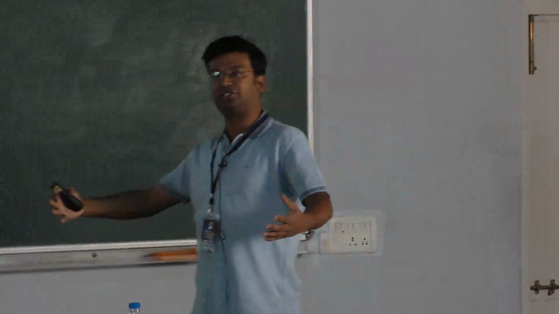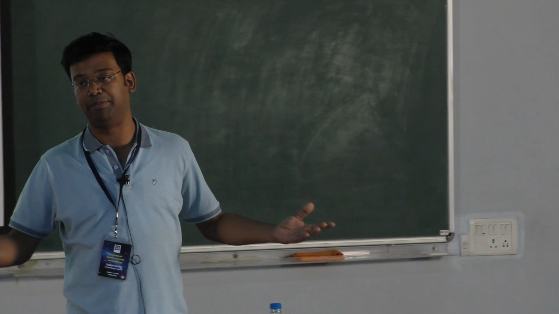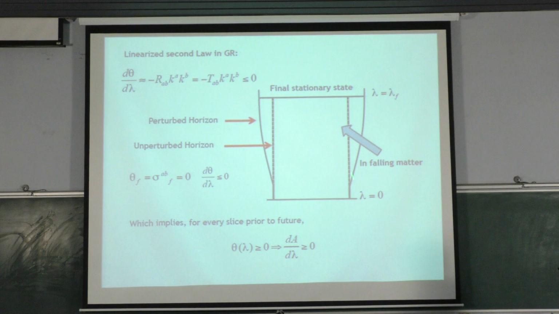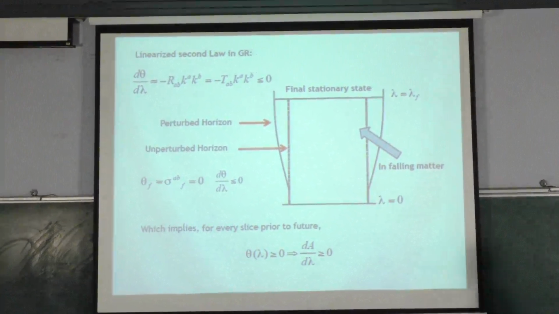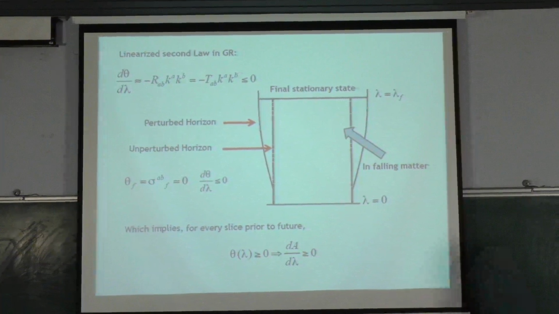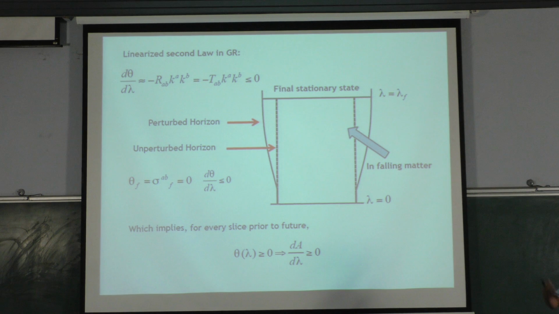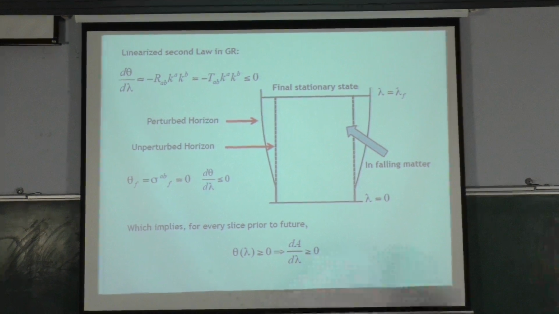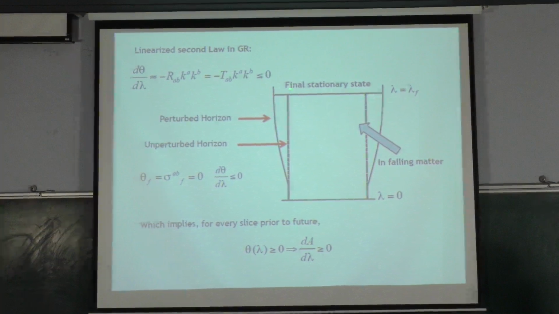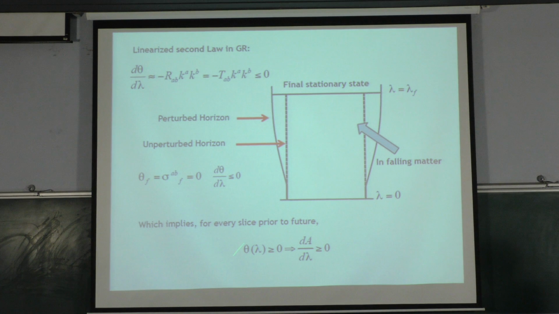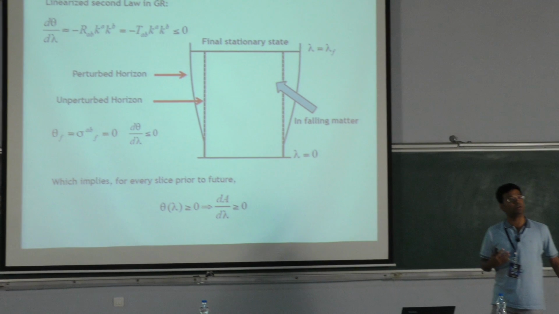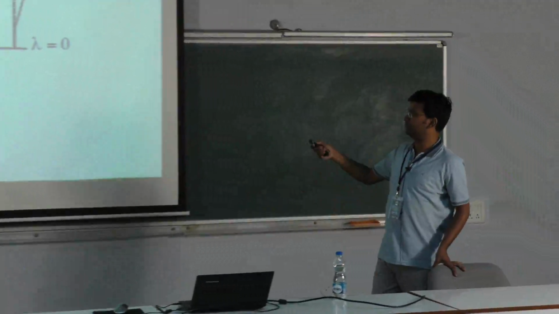It's like a static or stationary black hole, like a Schwarzschild black hole. Nothing is happening. The area of the event horizon is always the same. So this would have been the path of the event horizon if matter had not fallen into it. But if you throw matter into it, the event horizon will start expanding. It has some teleological properties. It will start expanding even before the matter has entered the event horizon. And then ultimately it will settle down into a final stationary state. The area of this state is larger than the area of this state. And you can show that if your perturbations are small, then you can ignore all θ² and σ² terms. And again, you have a version of the second law.